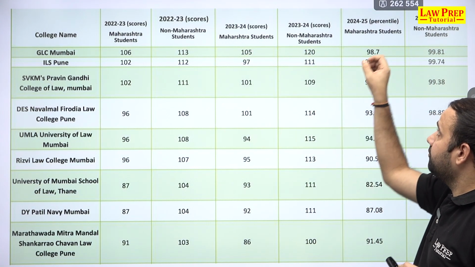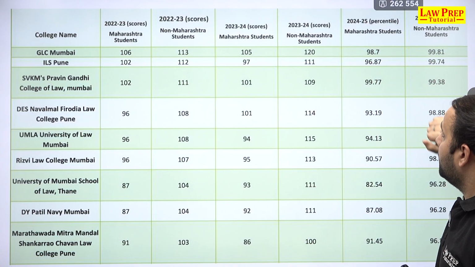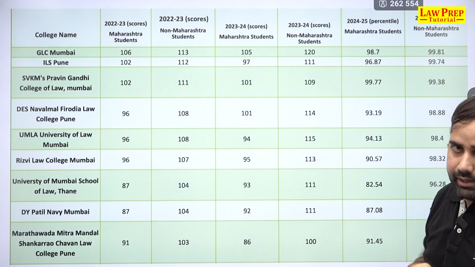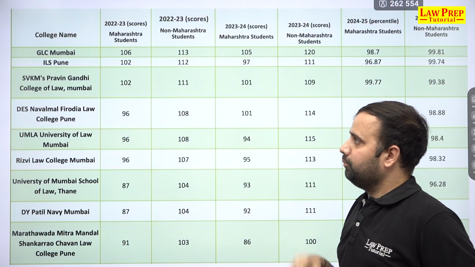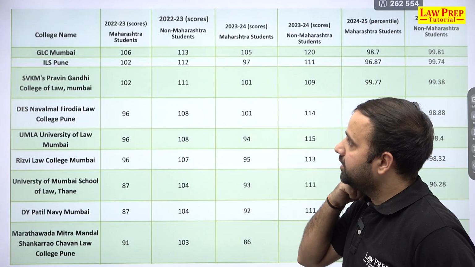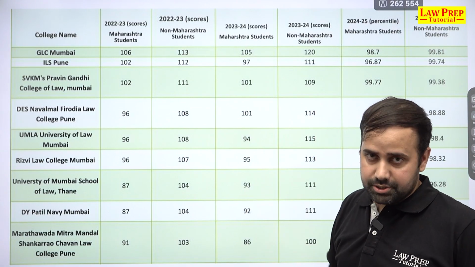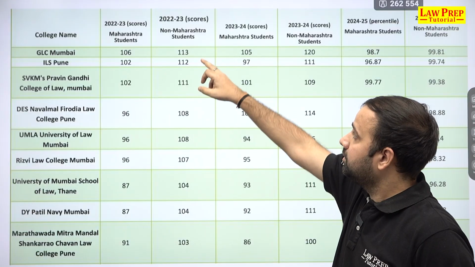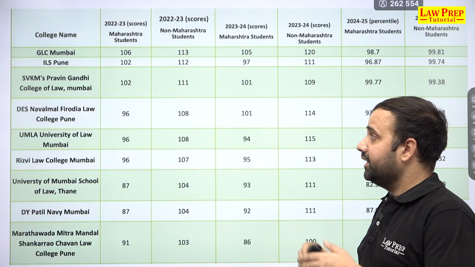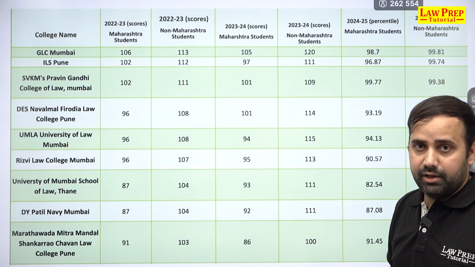for non-Maharashtra, then for 24-25 we have for Maharashtra the percentile basis, and for non-Maharashtra again percentile basis. And if we talk about the top colleges like GLC Mumbai and ILS Pune, they went with a cutoff of 106 marks for Maharashtra students. For non-Maharashtra, or students of other states, that was 113 for GLC Mumbai in 2022-2023.